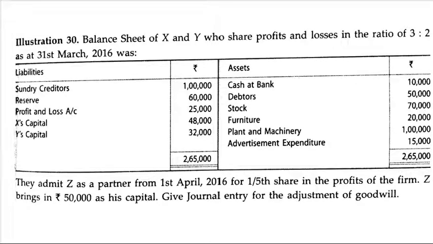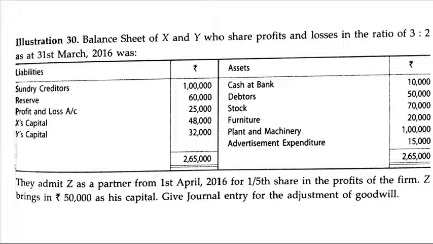So let's see the practical problem. We are given the balance sheet of X and Y, who share profits and losses in the ratio of 3:2, as at 31st March 2016. Assets: cash at bank, debtors, stock, furniture, plant and machinery, and advertisement expenditure. On the liability side, we have sundry creditors, reserves, profit and loss account, X capital, Y capital. They admit Z as a partner from 1st April 2016 for a 1/5 share in the profits of the firm. Z brings 50,000 as his capital. Give the journal entry for adjustment of goodwill.